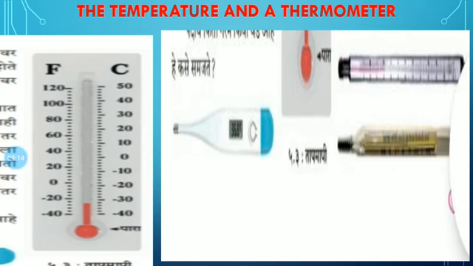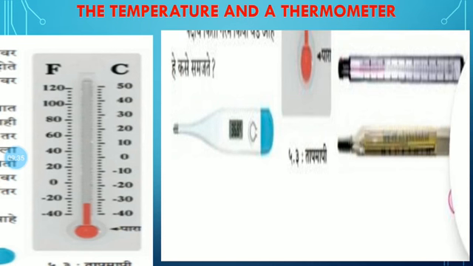In this case we have to use a specific device, we call it a thermometer. See friends, when a substance gets heat, it becomes warm, and then what? We put our hand or finger in the water to judge how hot it is.